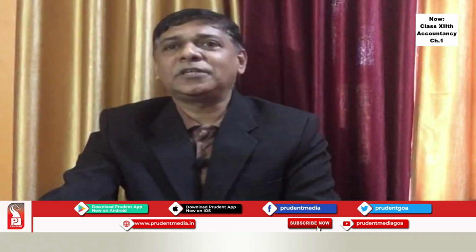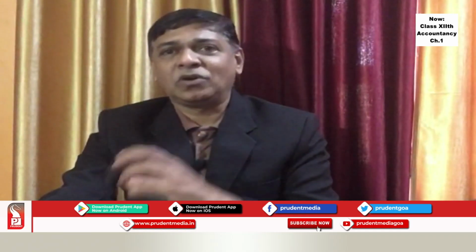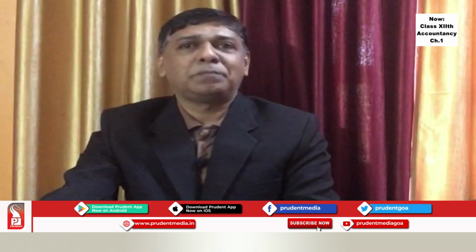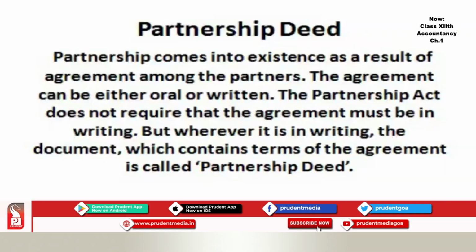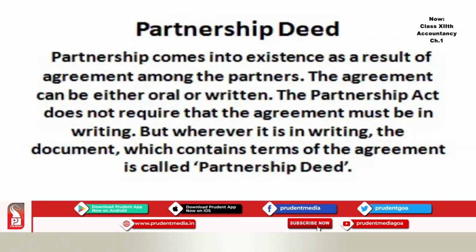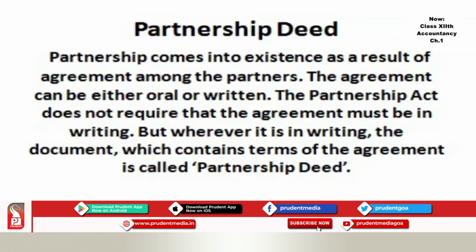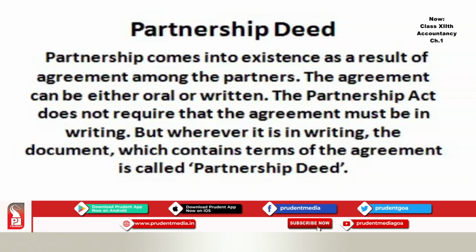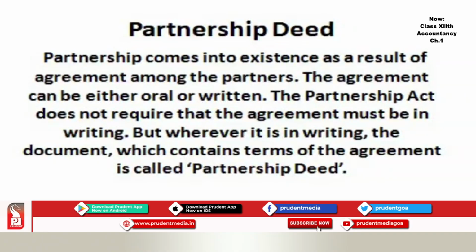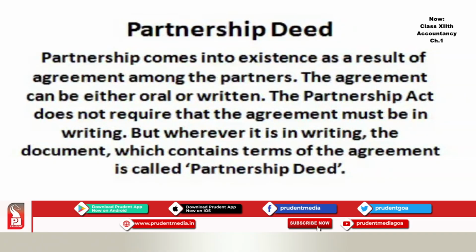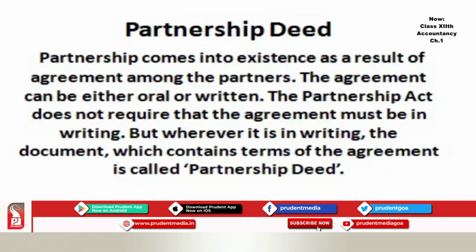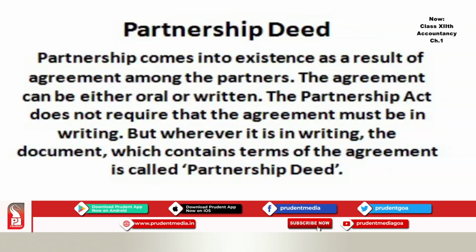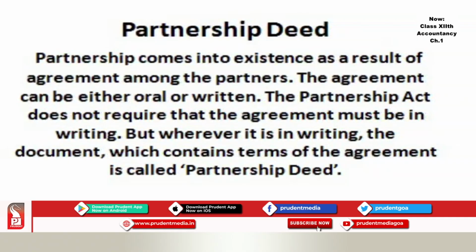Next very important thing or the concept or the term that we need to understand is partnership deed. Partnership comes into existence as a result of agreement among the partners. The agreement can be either oral or written. The Partnership Act does not require that the agreement must be in writing. But wherever it is in writing, the document which contains the terms of agreement is called partnership deed.